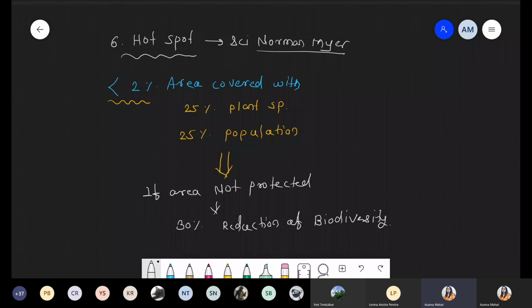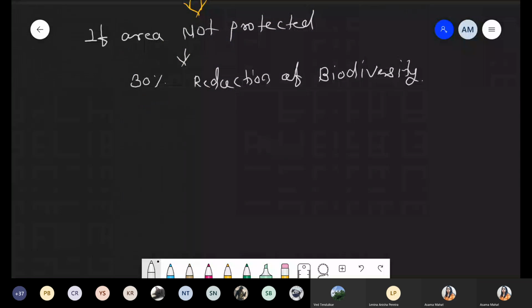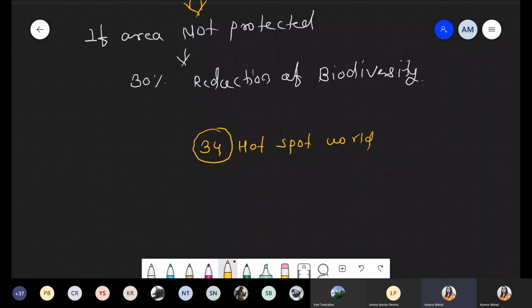Yes? Okay. Now we are talking about some detailed information about this hotspot. In total in the world, 34 hotspots are present. पूरे world में. Total 34 hotspots are present in the world. Out of those 34, 3 hotspots are present in India, and approximately 16 hotspots